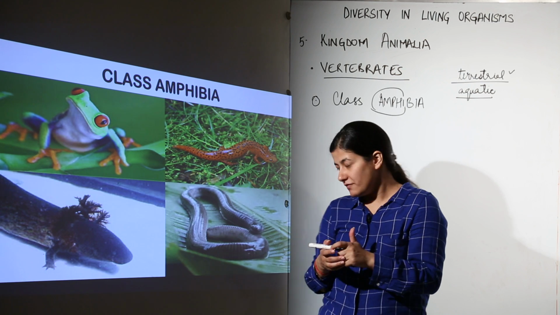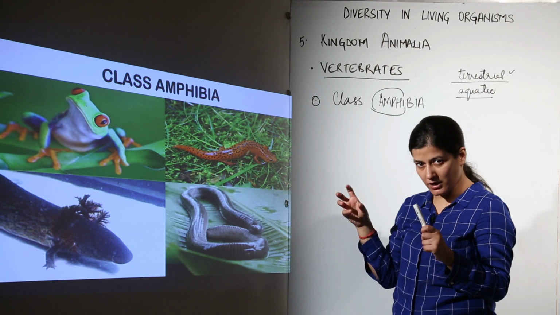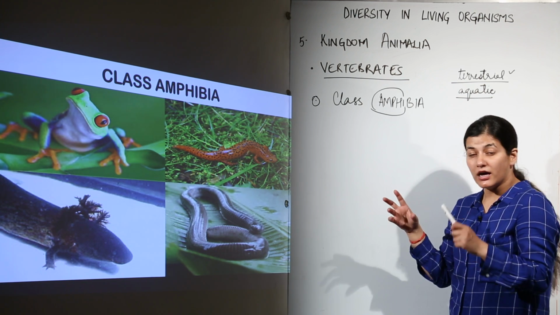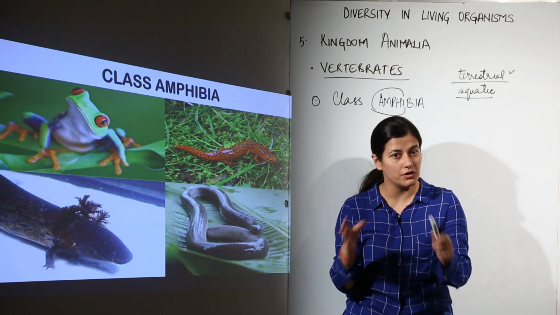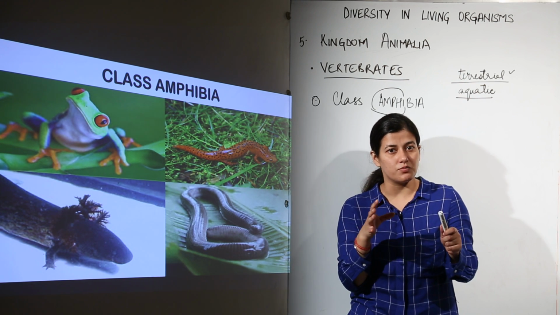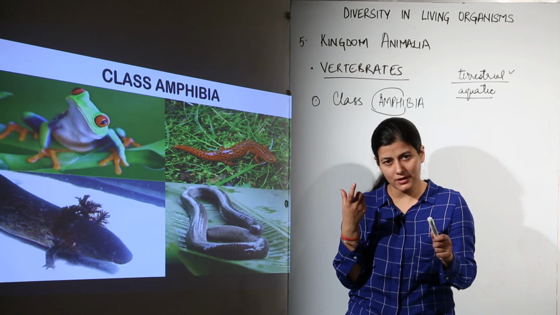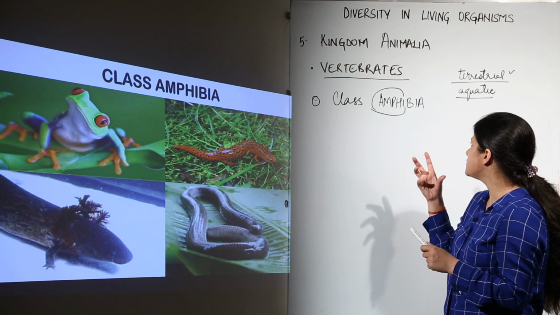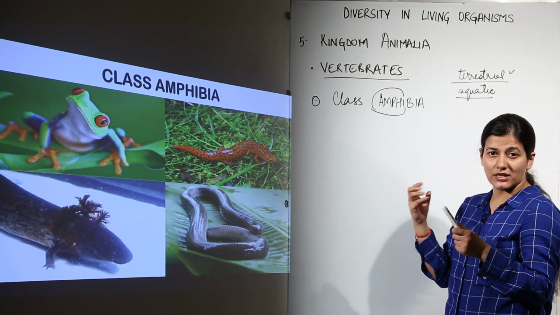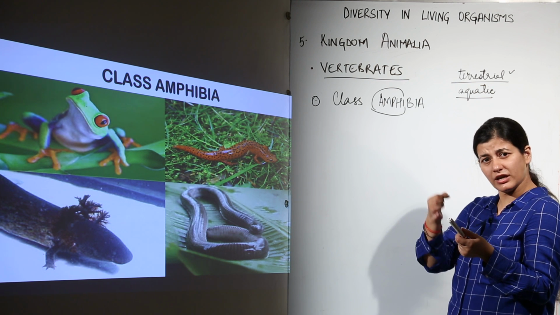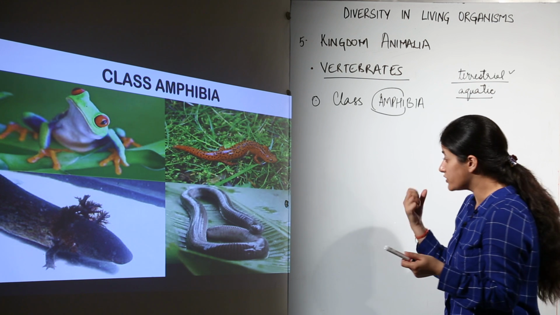Okay. Now when we talk about amphibians, we talk about frogs and toads and salamanders, the very poisonous species. If I say that the most poisonous organisms on the earth belong to class Amphibia, it won't be wrong, because the snakes are not that poisonous as compared to the most poisonous poison dart frogs and the very poisonous salamanders. Few species of them are highly poisonous, so much so that if a prick in their skin goes inside your body, you can die on the spot. So much poison they have.